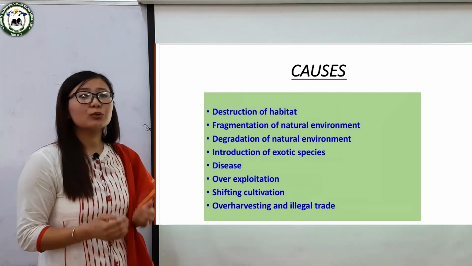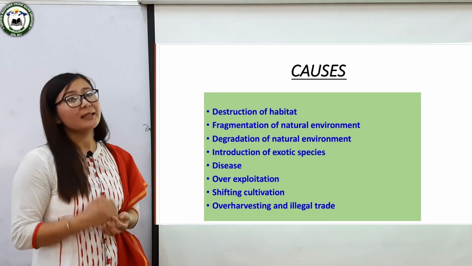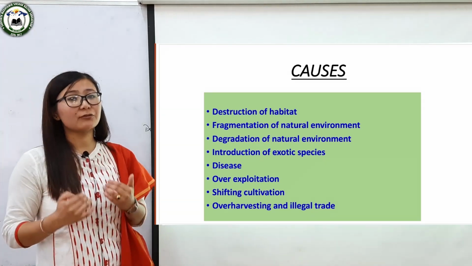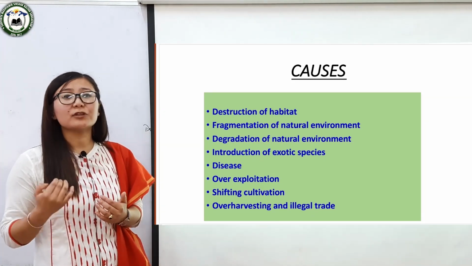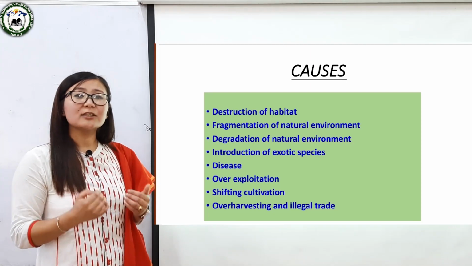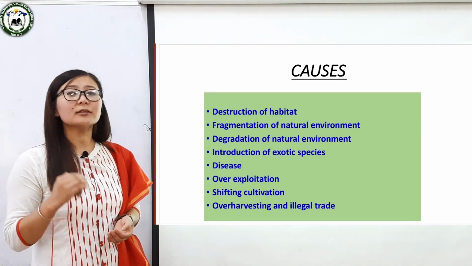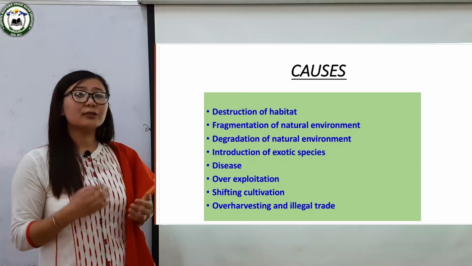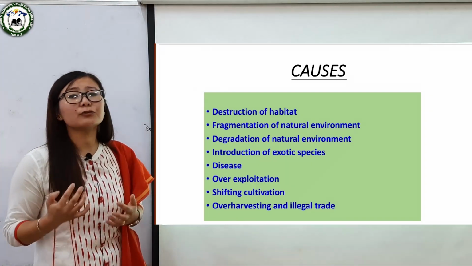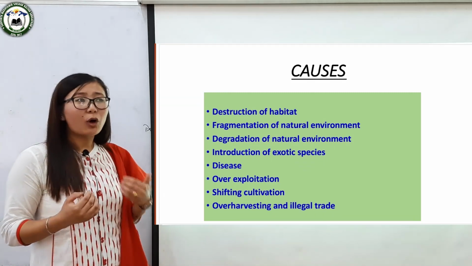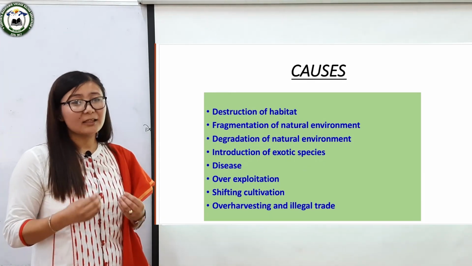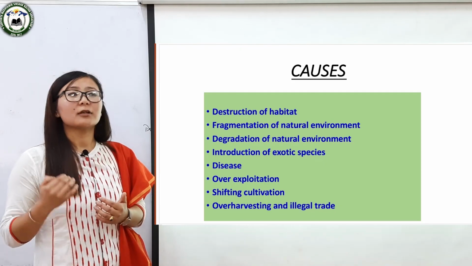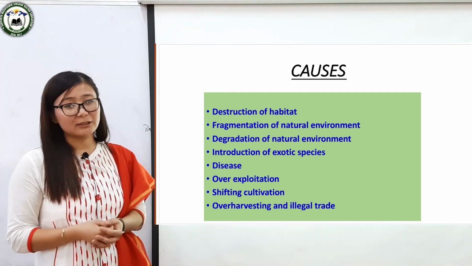Next factor, as you are seeing here, is overharvesting and illegal trade. Overharvesting with the help of chemical fertilizers decreases the natural fertility of the soil, and a decrease in natural fertility of the soil results in the loss of biodiversity in the soil or in the agricultural field. Illegal trade in the form of poaching or any other form of hunting to earn more profit risks the chances of extinction of various species of animals.